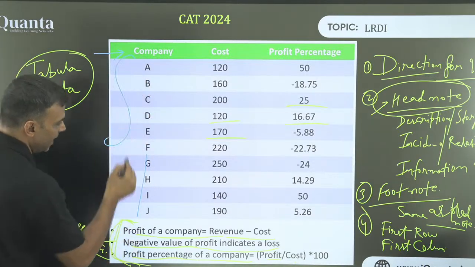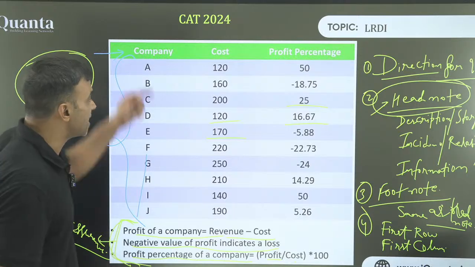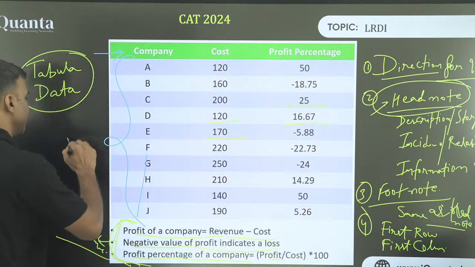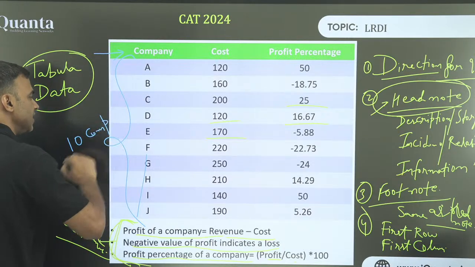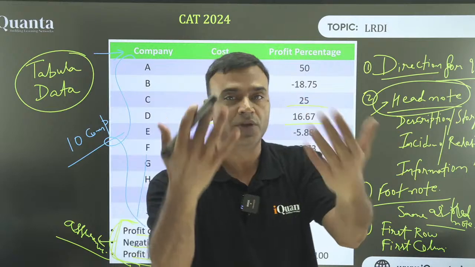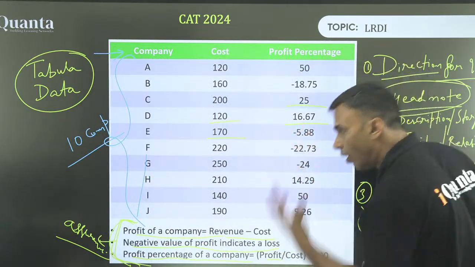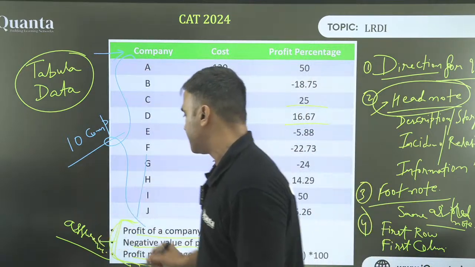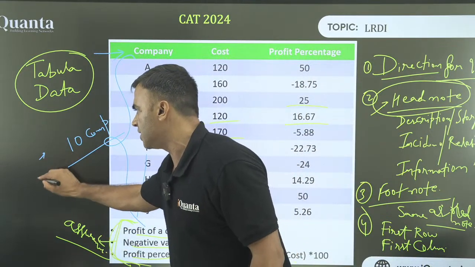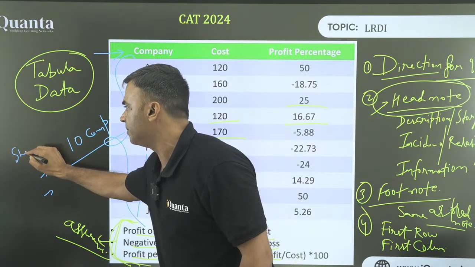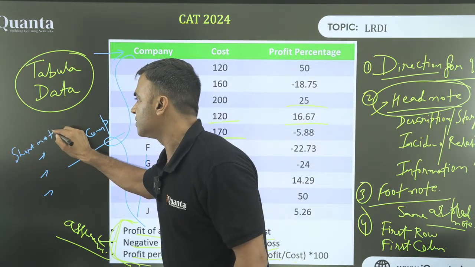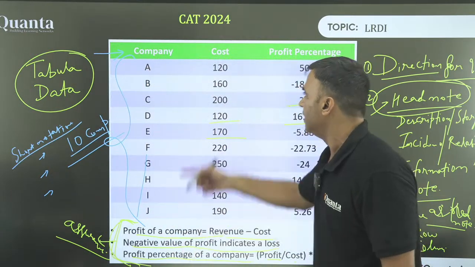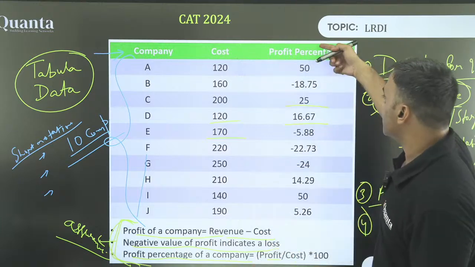The moment I see this, do you know what is the first thing that I do? I count how many companies are there. 1, 2, 3, 4, 5, 6, 7, 8, 9, 10. So 10 companies. Please understand the question is going to be there in front of you on the screen. There is a lot of paperwork that you need to do and keep doing that. Make it a habit that you do it really fast. Keep making very short notations, not notes, notations, of the important things, quickly, like 10 companies. Okay, fine. These are the things. Now, these are the cost values. These are the profit percentages.